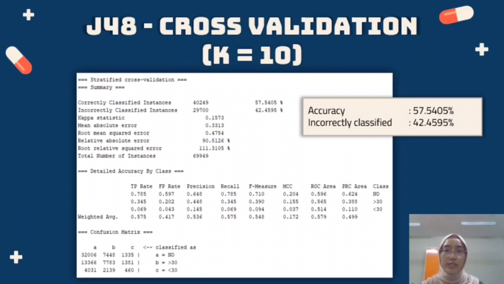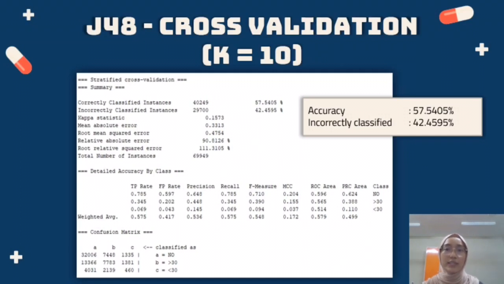The value for K is fixed to 10 that gets an accuracy of 57.5405%, and incorrectly classified is 42.4595%.